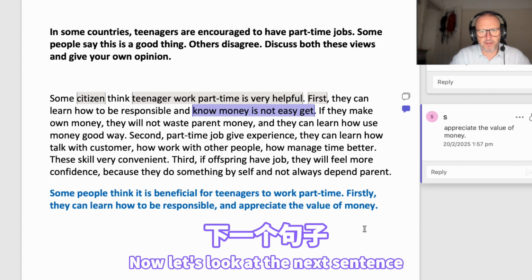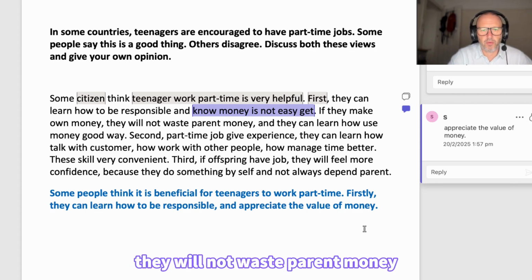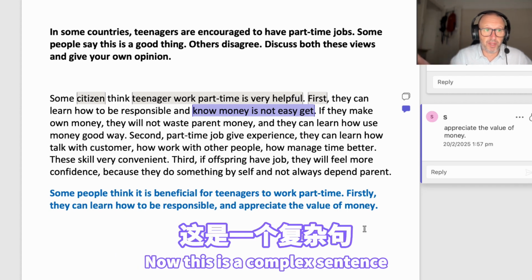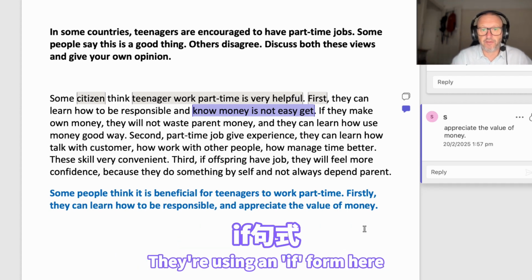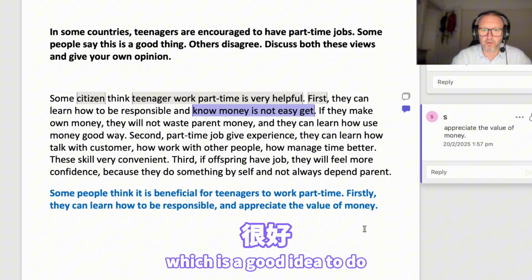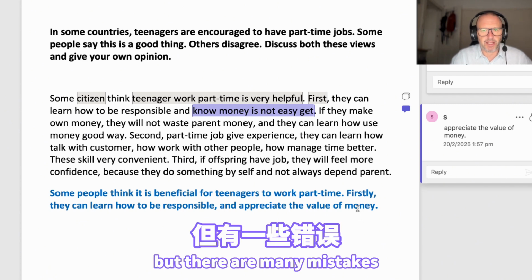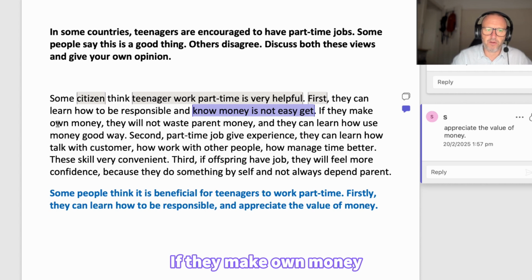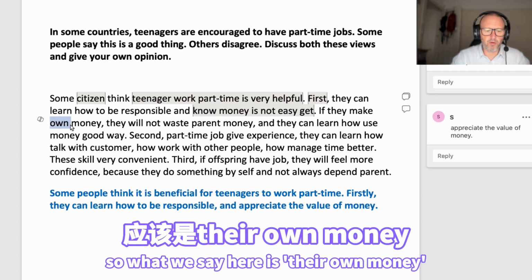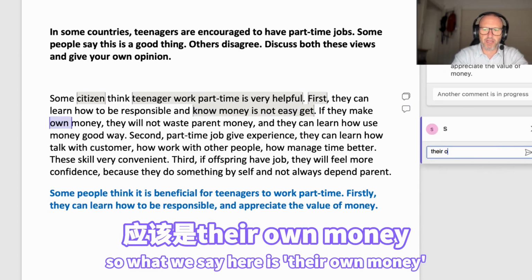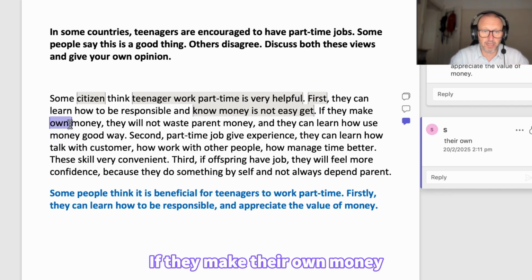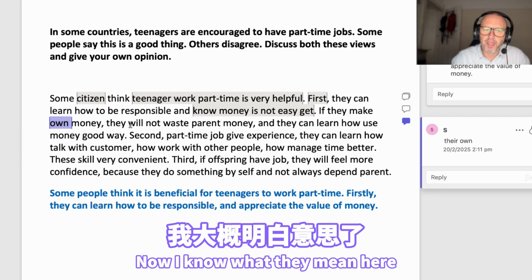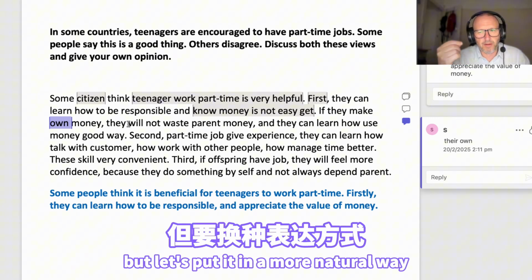Now let's look at the next sentence. "If they make own money, they will not waste parent money, and they can learn how use money a good way." Now this is a complex sentence. They're using an if form here, which is a good idea to do. But there are many mistakes. So let's try and fix some of them. "If they make own money." What we say here is their own money. If they make their own money, they will not waste parent money. Now I know what they mean here, but let's put it in a more natural way.